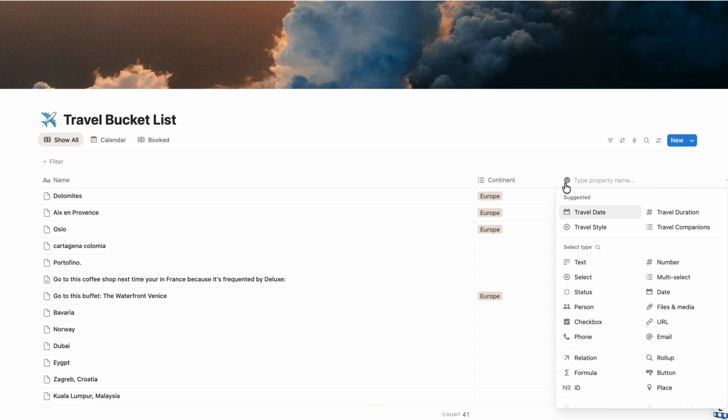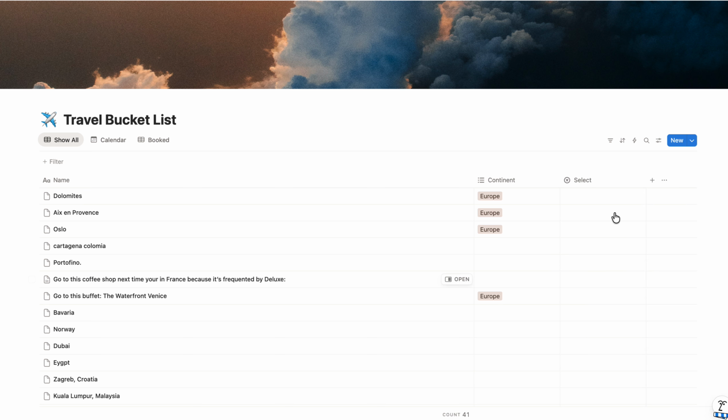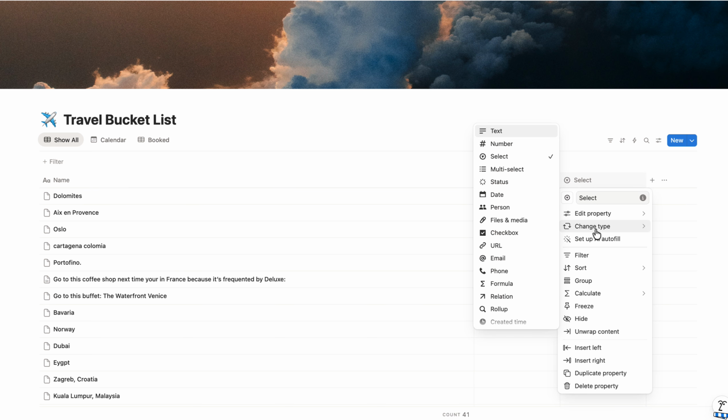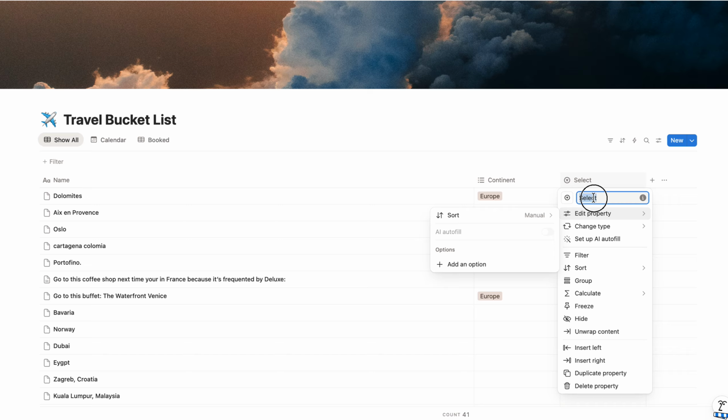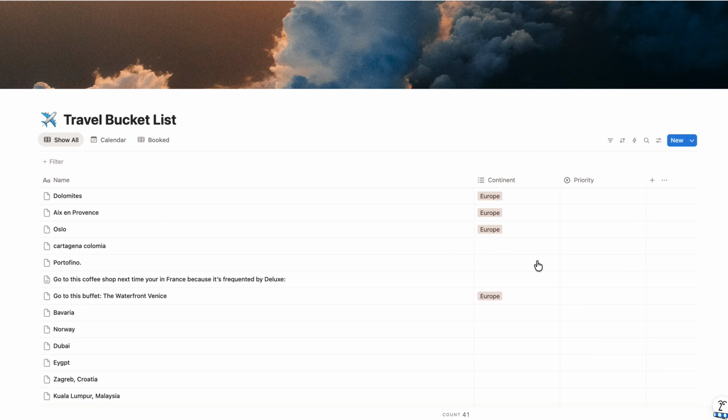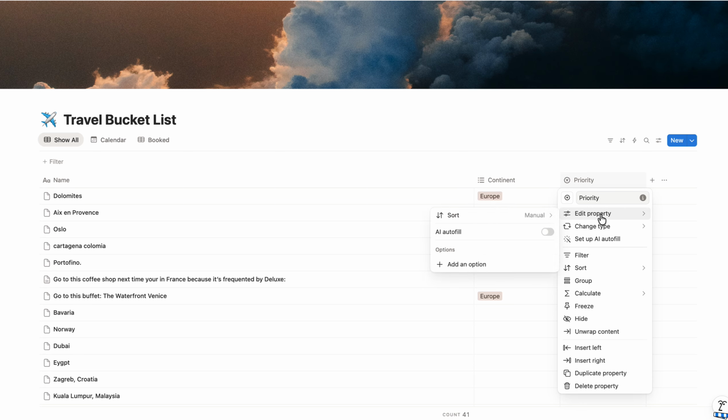Moving on, let's also go with what I think would be the most important one over here, and that is priority. Because let's face it, you only have so many days in a year, so prioritizing this is really going to be important. I don't know why I can't spell this right now. So let's add some options over here. So edit property, go to add options. So let's say high, medium, and low.